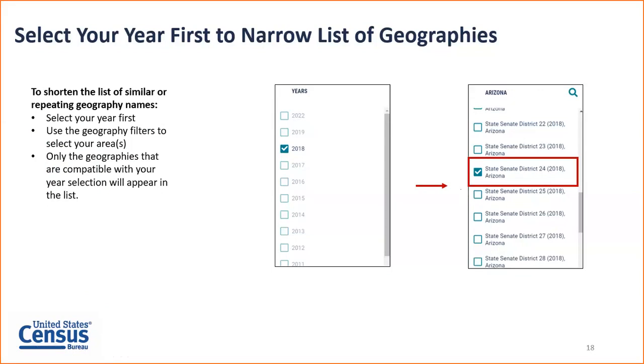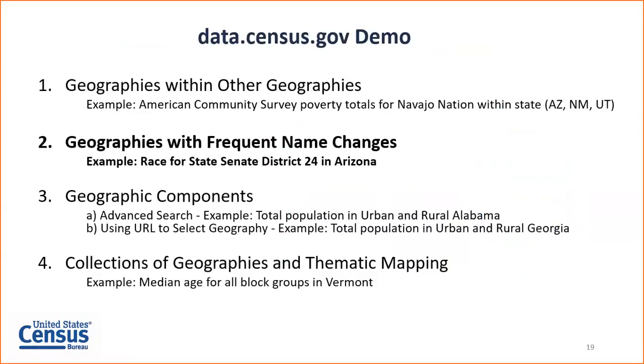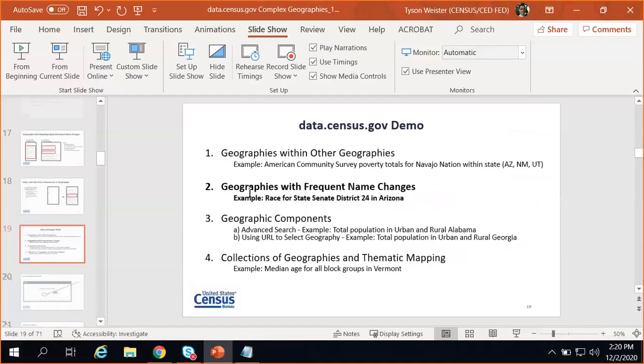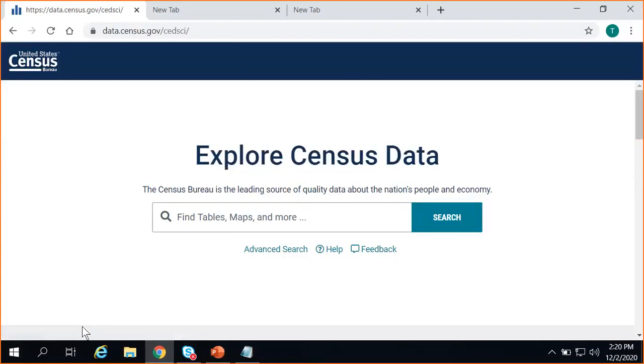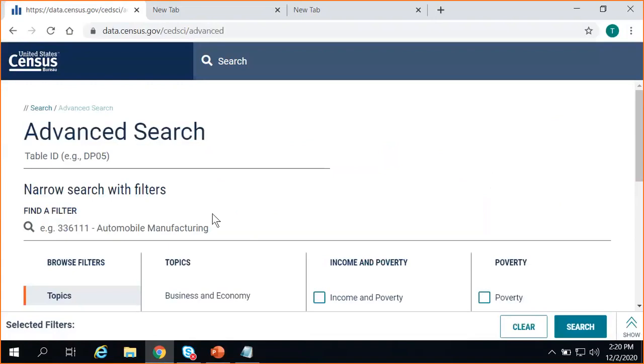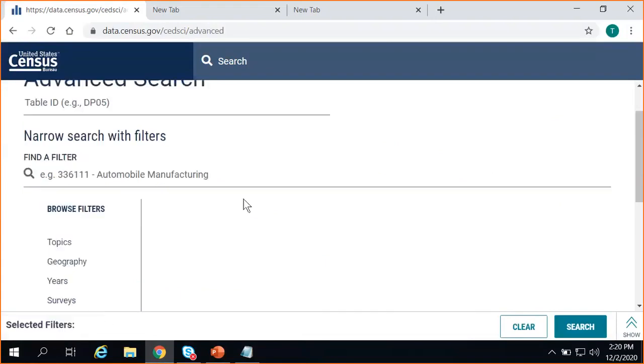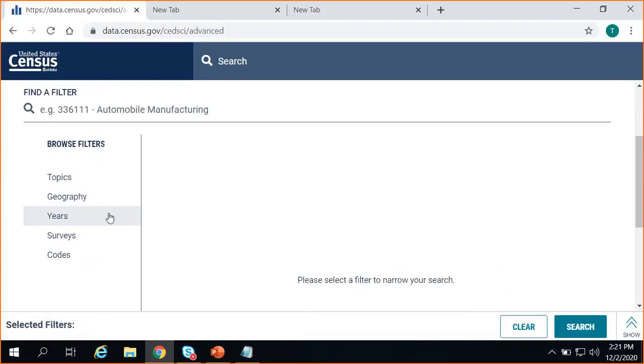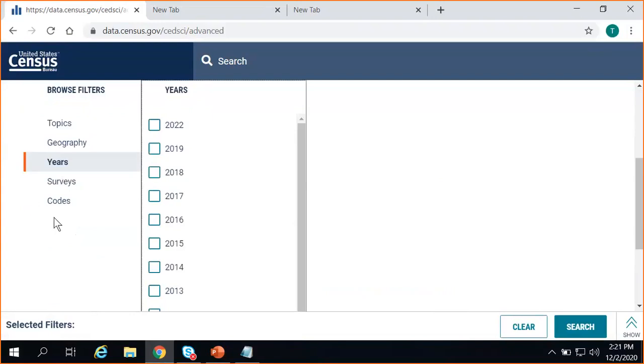So let's actually take a look at this on the live site now. To make this a little more concrete, we'll pull up data for race for State Senate District 24 in Arizona. Navigating back, once again, we'll click on Advanced Search to get started. In this case, I want to select the year as my first option. We'll click on Years, and we'll choose 2018. Check the box, and make sure it's been added to the screen as a selected filter.